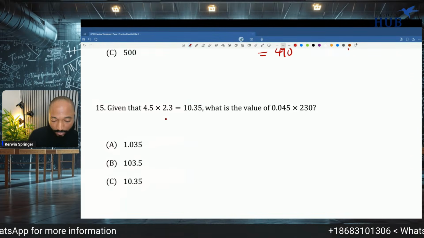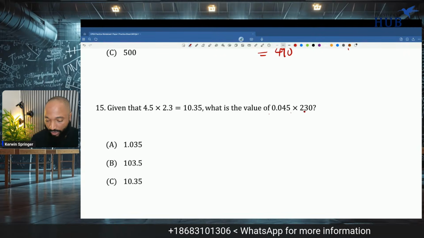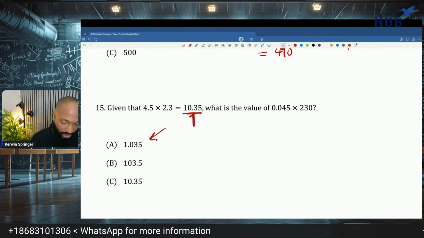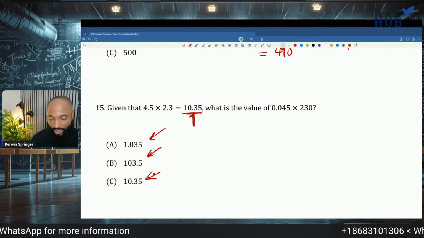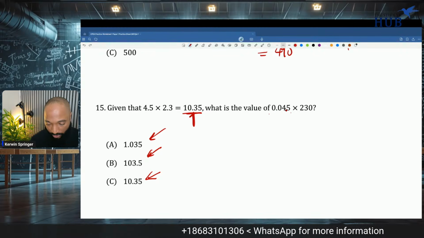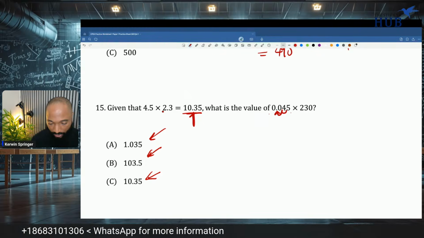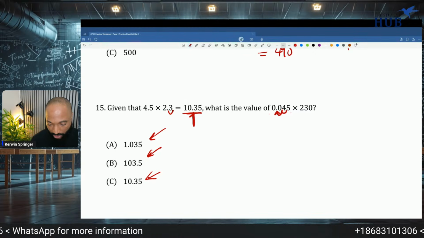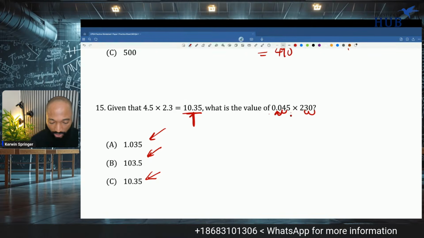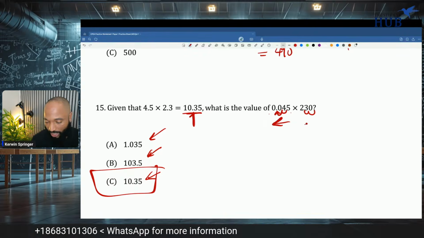So 4.5 multiplied by 2.3 is equal to 10.35. What is the value of 0.045 times 230? So they're telling you it's going to be something like this. Notice all of them have the same digits, but what they did was move around the decimal point. The decimal point moved 2 to the left, and 2 to the right. So it's going to be unchanged. It moved 2 this way and 2 that way.